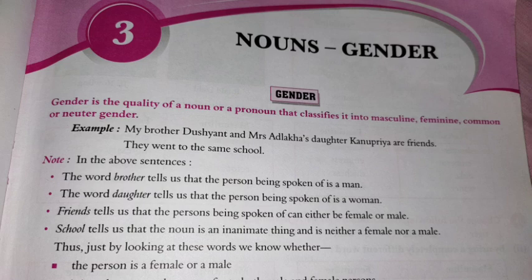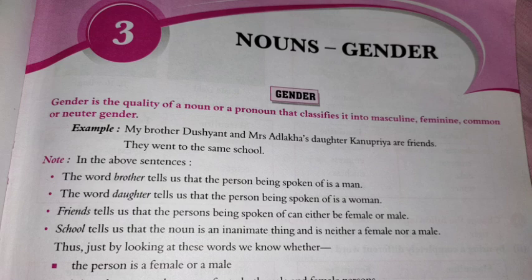So let's see the example given. My brother Dushyant and Mrs. Adlaka's daughter Kanupriya are friends. It means मेरा भाई दुष्यंत और मिसेस अदलाकास की बेटी कनुप्रिया दोस्त हैं. They went to the same school. वे सेम स्कूल में जाते थे.